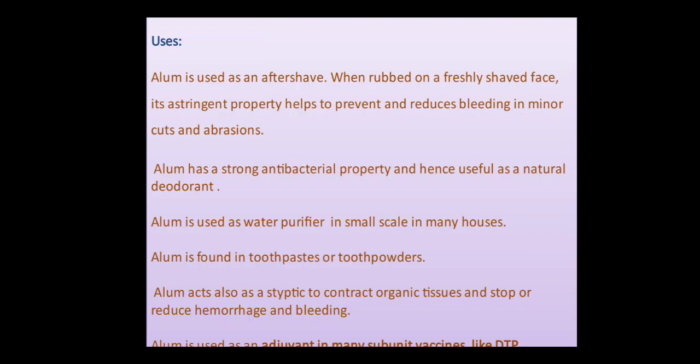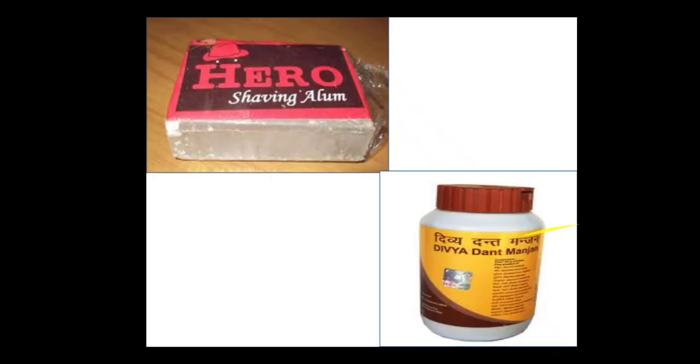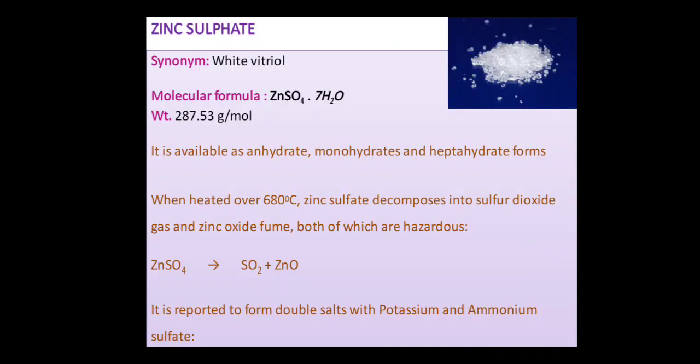Its uses: it is used as an aftershave when rubbed on a freshly shaved face. Its astringent property helps to prevent and reduce the bleeding in minor cuts and abrasions. It has strong antibacterial property and hence is used as a natural deodorant. It is used as a water purifier on a small scale in many houses. It is also found in toothpaste and tooth powders. Alum acts as a styptic to contract the organic tissues and stop or reduce the hemorrhage and bleeding. These are the various marketed preparations in which we use potash alum.